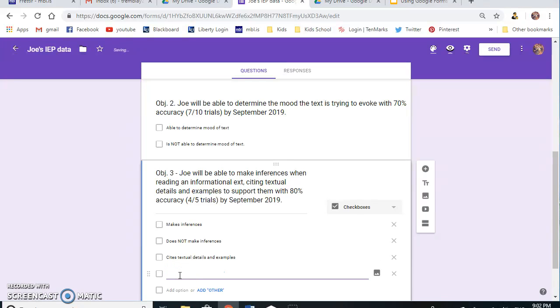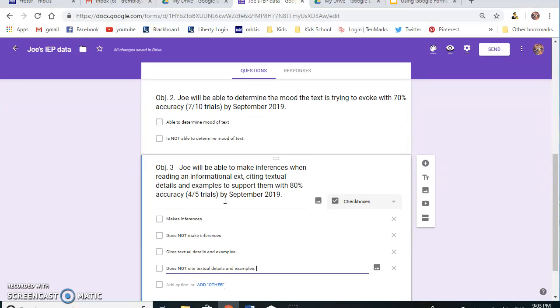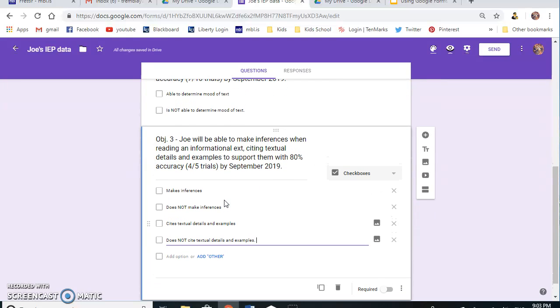And then does not cite textual details and examples. Okay, that is what this third short-term objective entails.